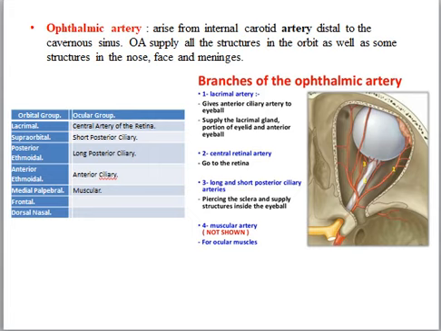Ciliary arteries are in three groups: the long and short posterior and the anterior. The short posterior ciliary arteries supply the choroid and ciliary processes, and the others supply the structures of the eyeball. Muscular branches supply the muscles of the eyeball.